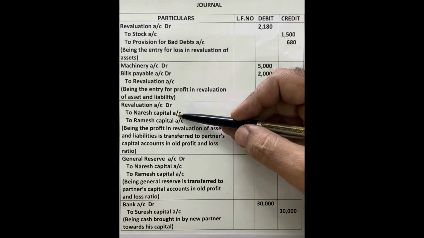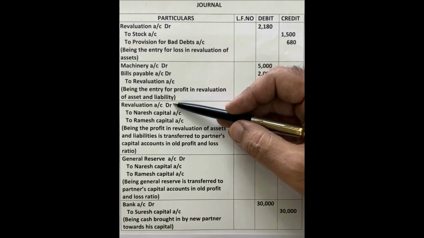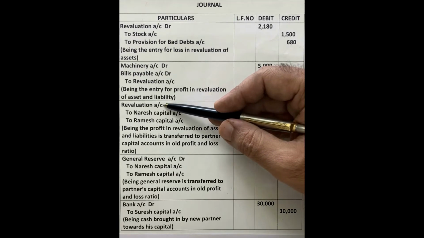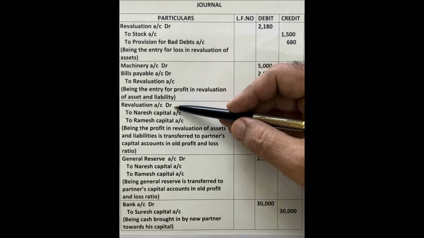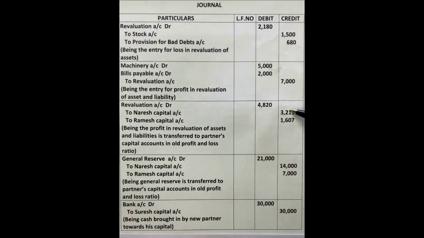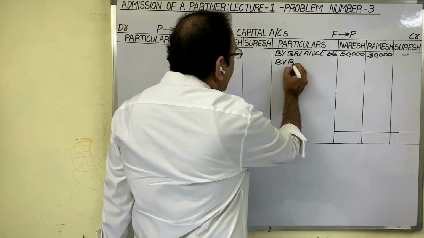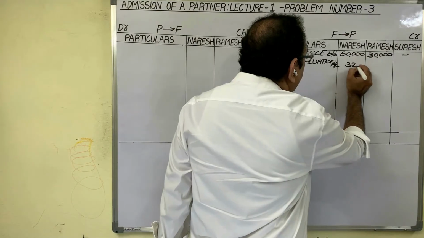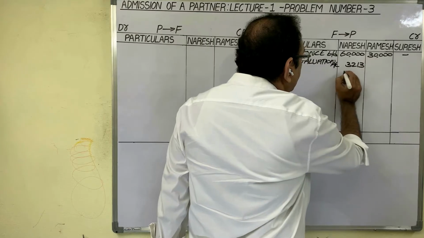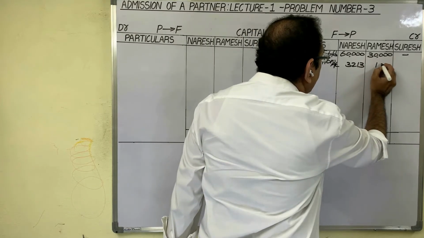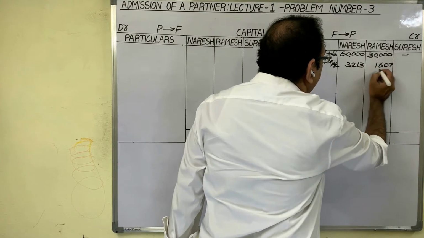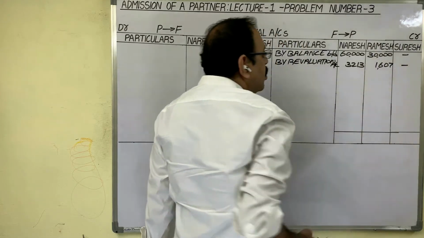What to write in particulars column? Other side account name. On other side, debit side, we wrote revaluation account now. Write down that in particulars column. And in Naresh column, 3,213 rupees we should write. And in Ramesh column, 1,607 rupees we should write. By revaluation account, Naresh share 3,213 rupees. Ramesh share 1,607 rupees. For Suresh, don't write anything.